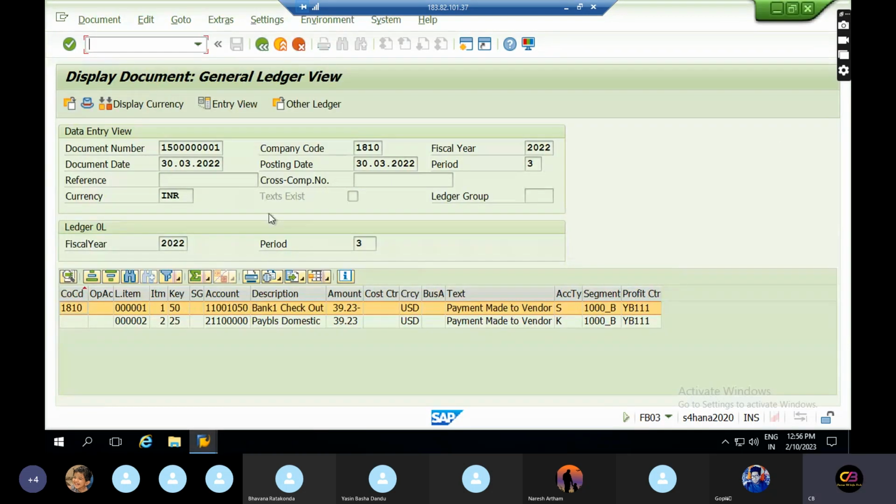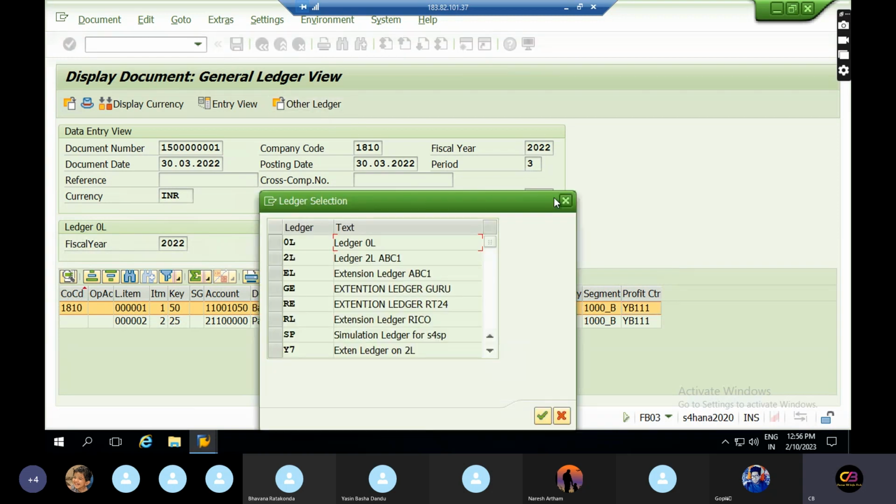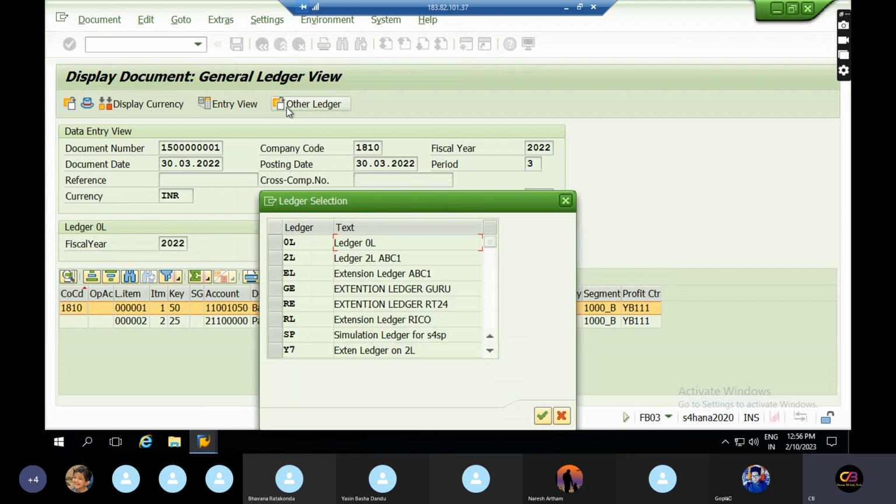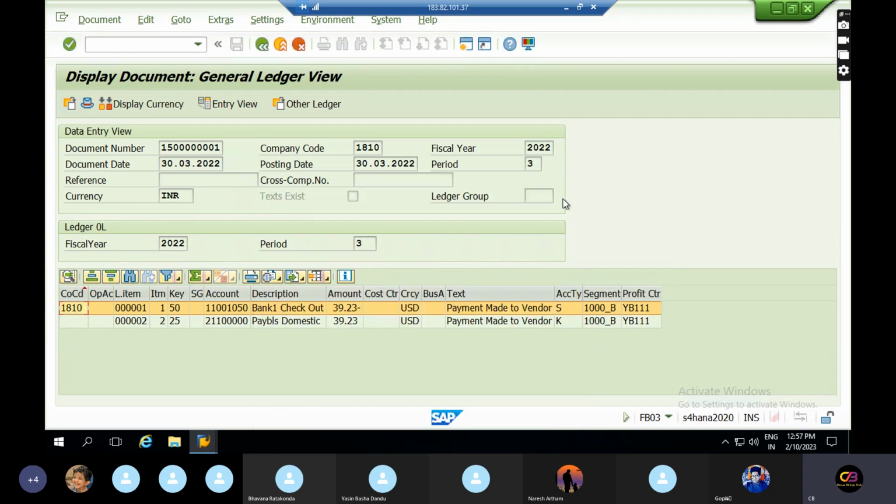If you want to check the group reporting, then this transaction is posted with this GL account and this GL account, and it is split with the segment and profit centers. Also we can see ledger-wise reporting. In SAP we have the flexibility to view ledgers. In ECC we have only the leading ledger and non-leading ledgers.